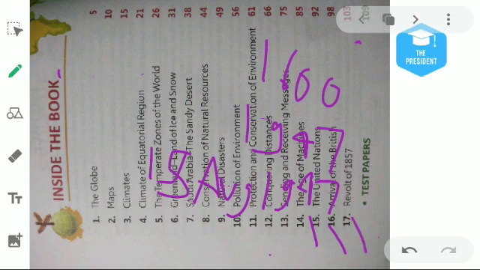And then chapter number 17 is about the revolt of 1857. In 1857 what happened was that some army and the people, meaning citizens of our country, fought against the Britishers. And yeah, this chapter is all about that.